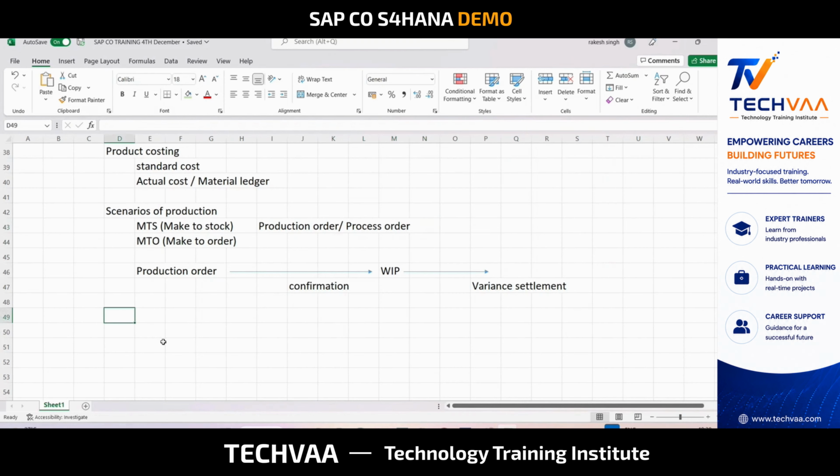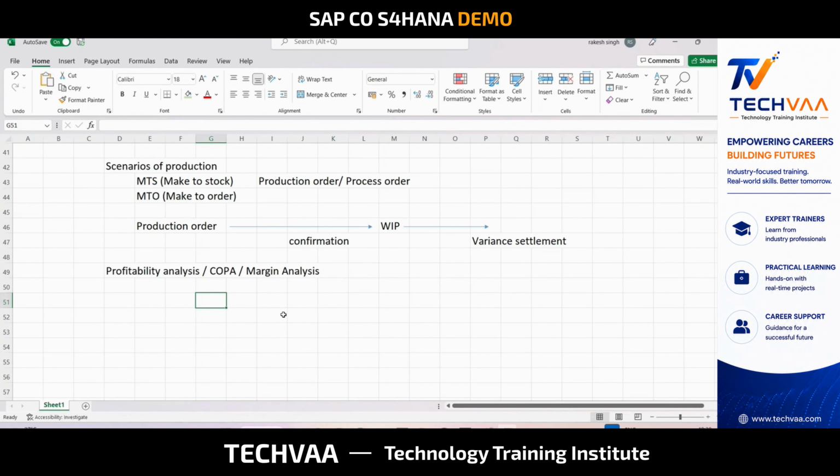And after this, we'll go to profitability analysis, right? Profitability analysis, and people also call it COPA, right? And nowadays, it has been given a new name, which is called margin analysis. In S4 HANA, they call it margin analysis. It's a name basically. So we'll see what is meant by profitability analysis, right?